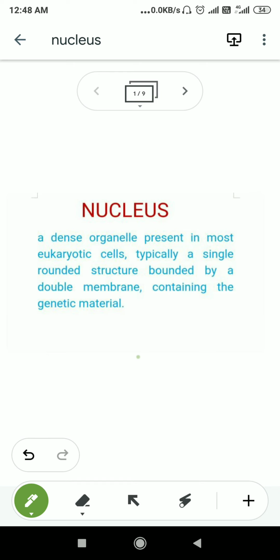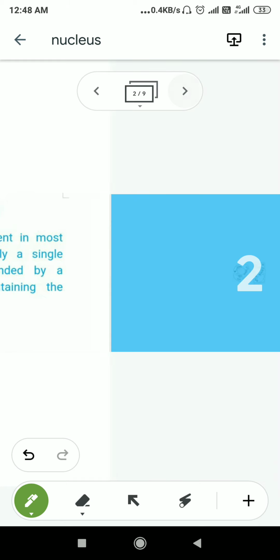So if anyone asks who discovered the nucleus, you need to say that it was discovered by Robert Brown, but the detailed structure was given by the scientist Fleming. Okay. Now, coming to the next slide.